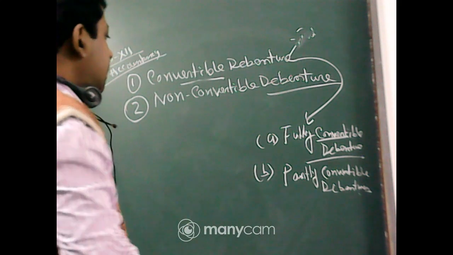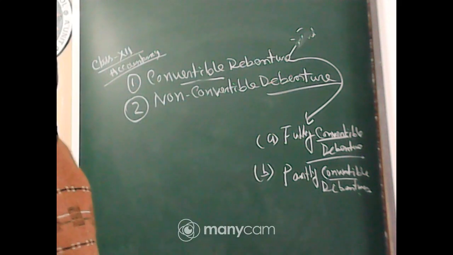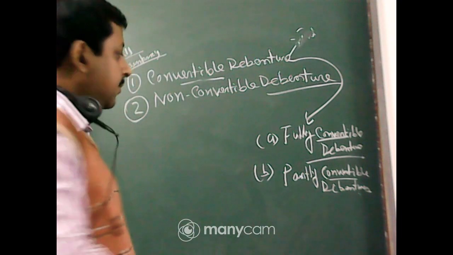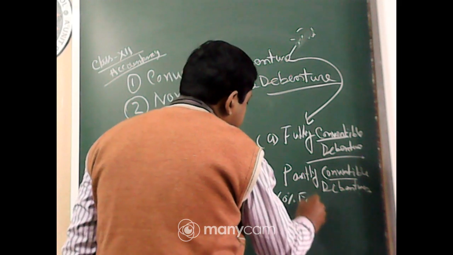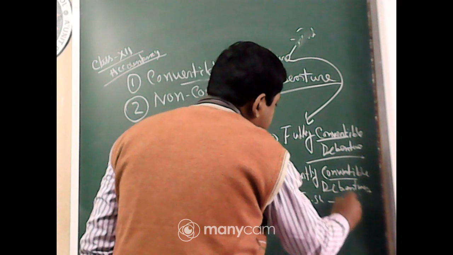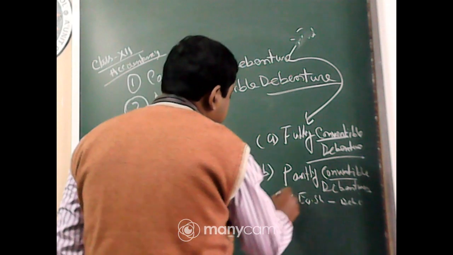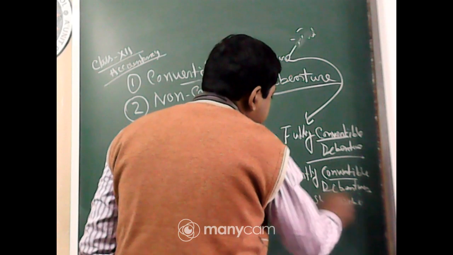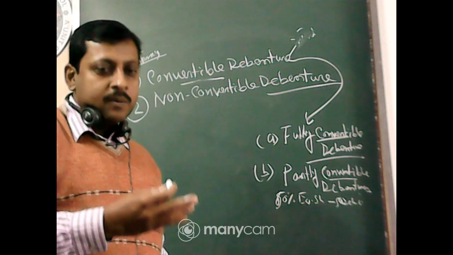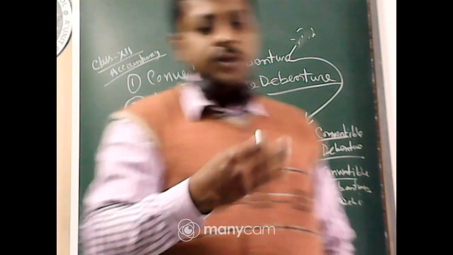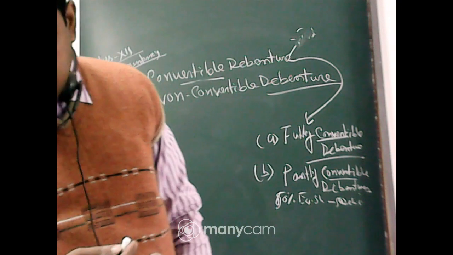Partly convertible debentures mean you can convert your debentures, say 60%, to equity shares and the rest remains as debenture. That ratio can be 40%, 50%, or 50% in equity shares and 50% in debenture. Your debenture can be partly convertible: 50% of the total debenture you can convert into shares or stock of the company.